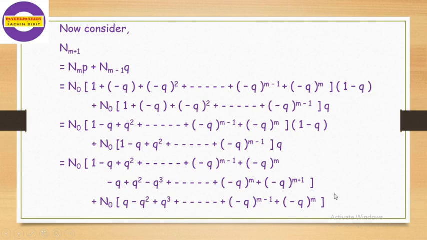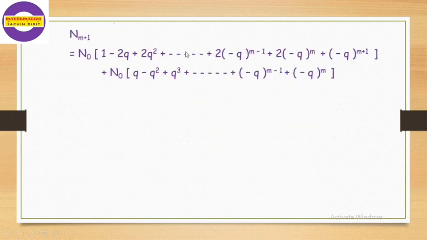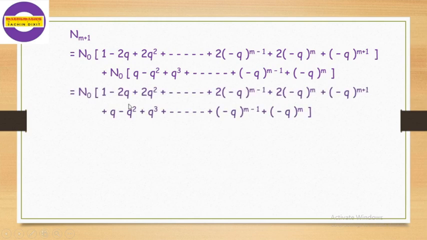In the next step, we have to add these values, so it is minus q, it is minus 2q, q square means minus 2q square, and so on these terms. So we get the next step as n of m plus 1 is equal to this total term. Now we take n naught as common. We get this expression.